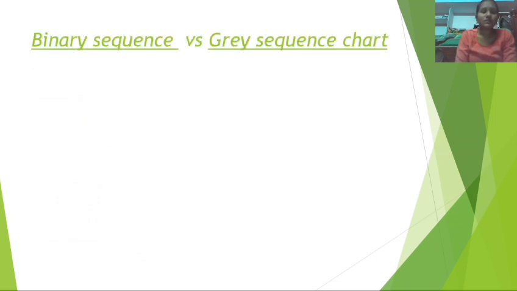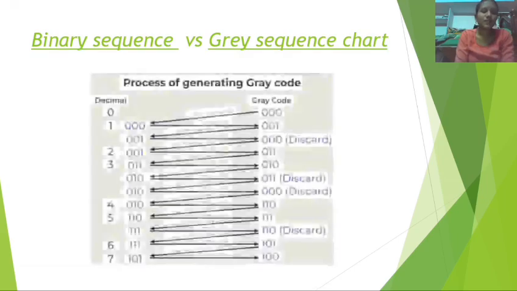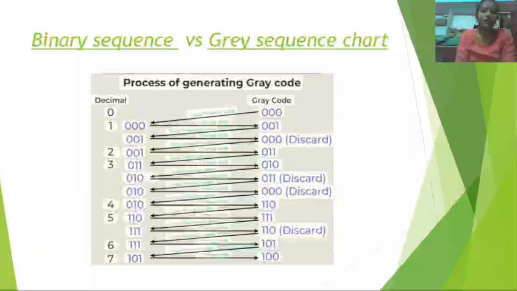Here is the conversion of binary sequence to Gray code sequence. Binary to Gray code: first keep the MSB, the most significant bit, the same. Each next Gray bit is equal to the binary bit XOR the previous binary bit. For example, 1011.